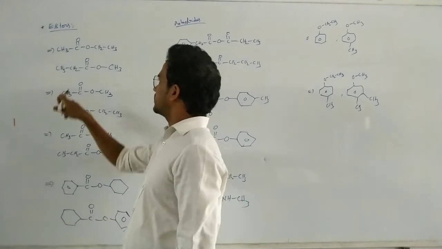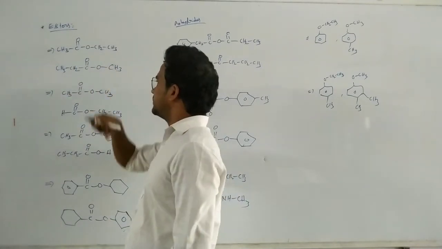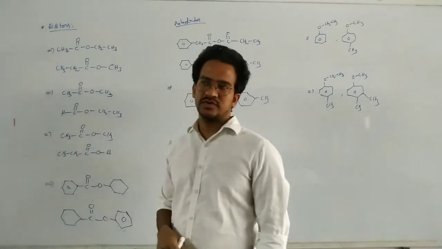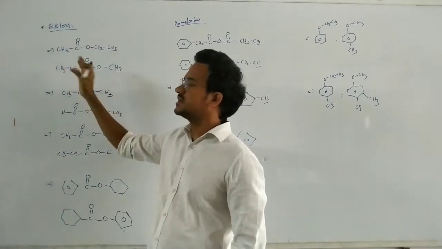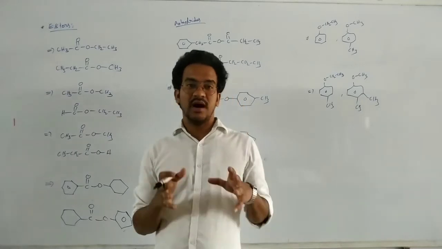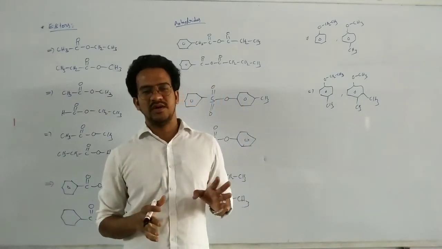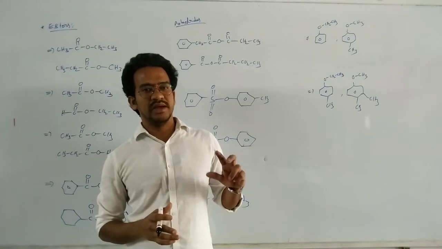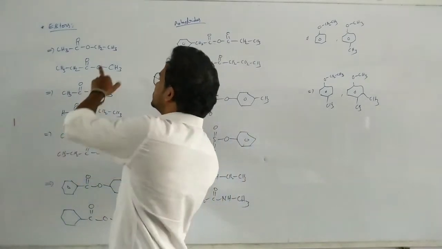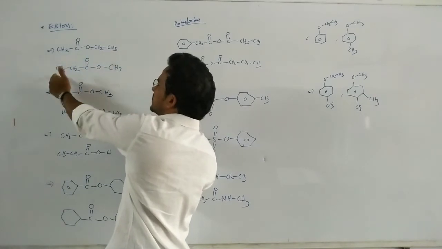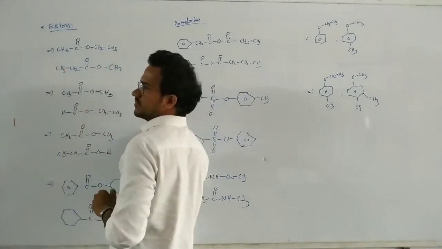Here on this side ethyl, on this side methyl. So actually what are the alkyl groups? Methyl ethyl, here in this case ethyl methyl. So generally alkyl groups are same, but here their bonding is different. Here this ethyl is bonding to the oxygen, here ethyl is bonding to the carbon.